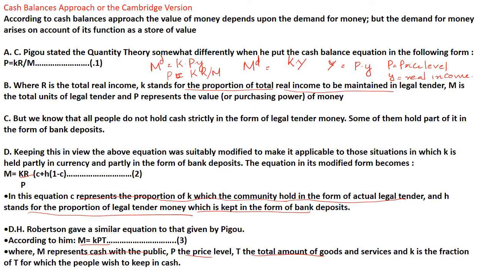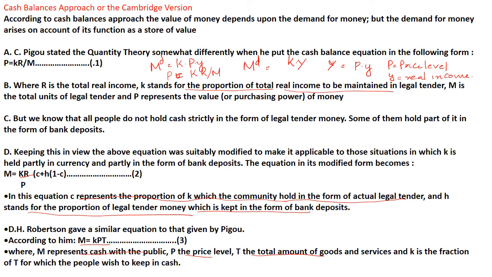When we say MD equal to KY, then we can write it as MD equal to K into P into Y. That can be remodified as P equal to K into R by M, where R is the total real income, K stands for the proportion of total real income to be maintained in legal tender, M is the total unit of legal tender, and P represents the value or purchasing power of money.